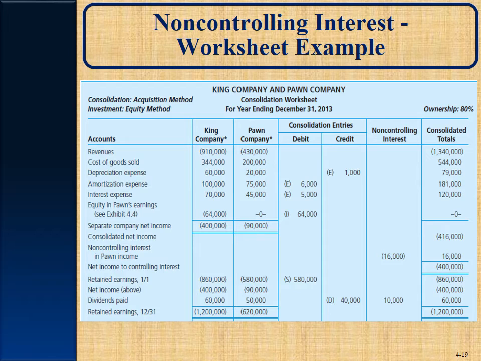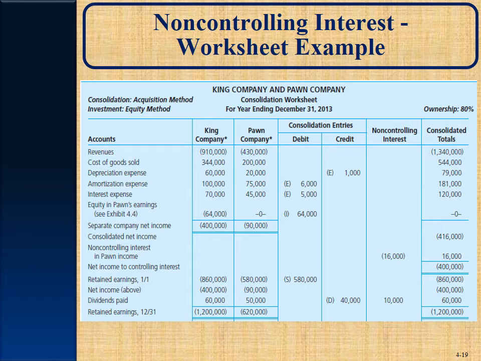Now, entry I, we need to eliminate the revenue that has been recorded for Pawn as a subsidiary. Remember, as the year goes on, when Pawn reports its net income to King, King is going to record that as revenue on their normal financial statements and increase their investment account.